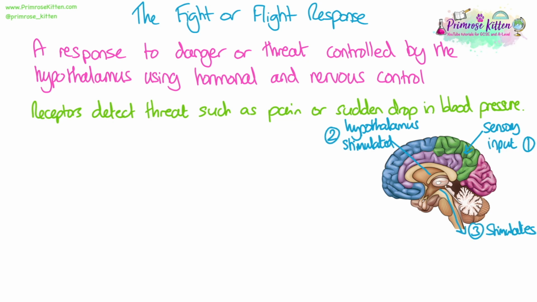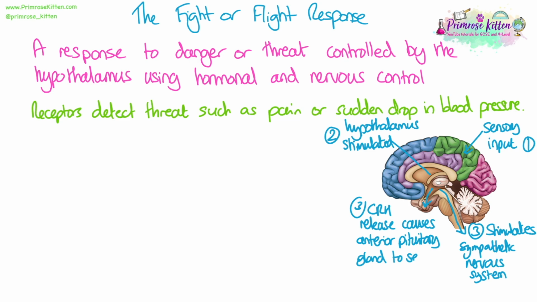So the first thing that happens is you're going to have some kind of sensory input into the cerebrum, and that's going to then stimulate the hypothalamus. The hypothalamus is going to do two things. It's going to stimulate the sympathetic nervous system, and then it's also going to release a couple of hormones, CRH and TRH, and these are going to cause the anterior pituitary gland to secrete ACTH and TSH, two other hormones.